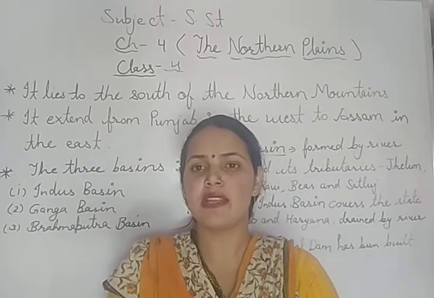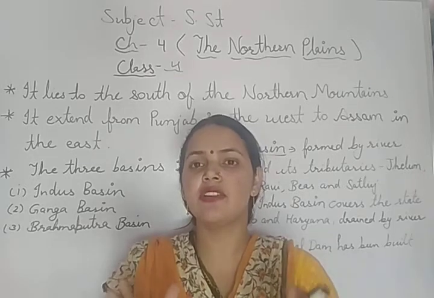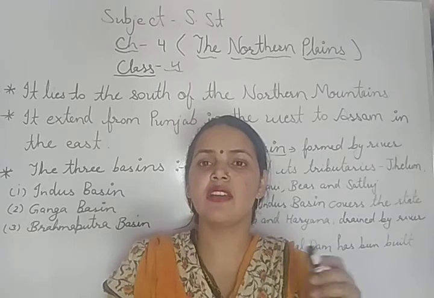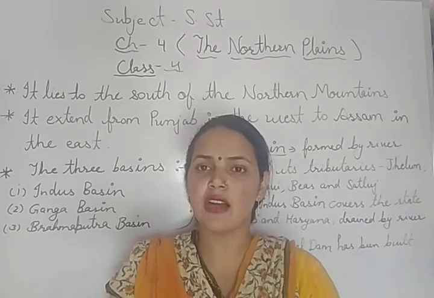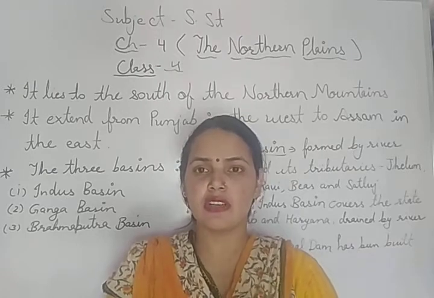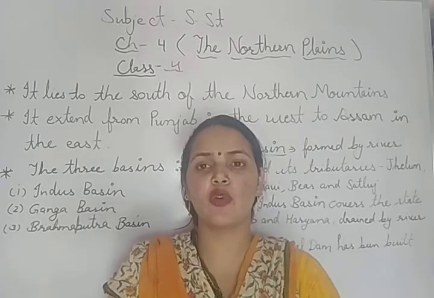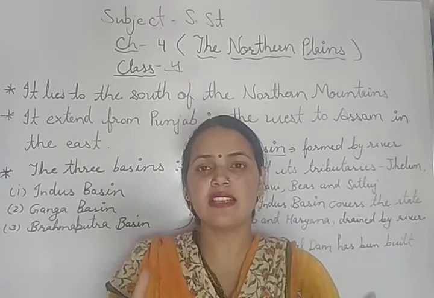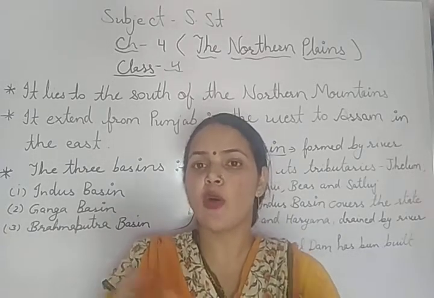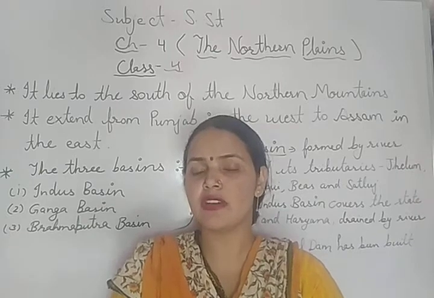So the northern plains have been formed by three major rivers. And which are the three major rivers? River Indus, River Ganga, and River Brahmaputra. These are the three major rivers that flow through the northern plains, and these are the rivers which make the northern plains fertile. Now, how do these rivers make the northern plain fertile?